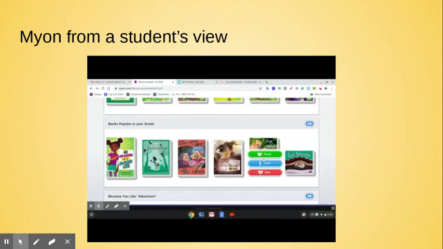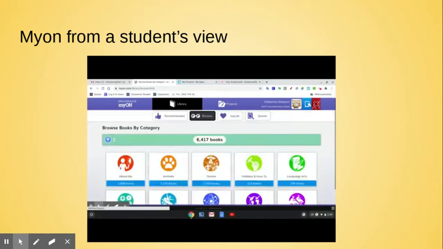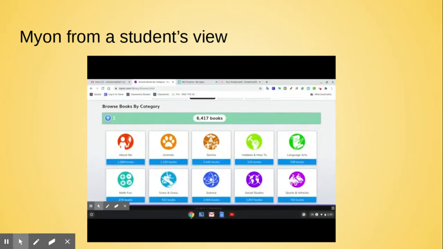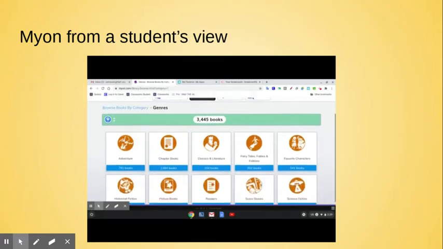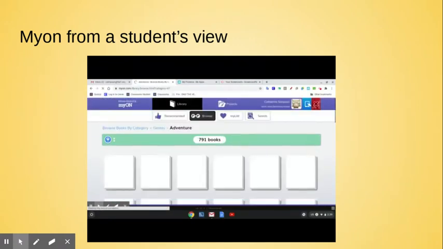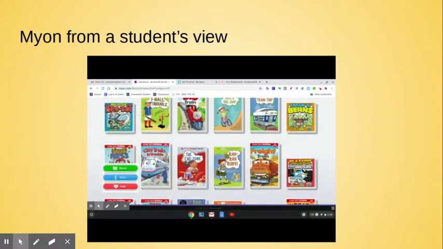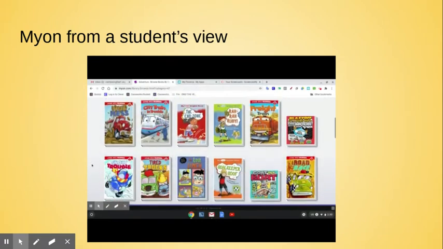Next option is to browse. This is about the equivalent of going and walking around the library and looking at the different shelves. So let's say you want to go to genres, see what books are in there. You can see all kinds of different genres, all the different topics. So let's go on an adventure. I feel like going on an adventure, don't you? And once again, these are sorted by level and by your recommendations. Although here it's a little bit less of the recommendation and more of that Lexile level. So you can also go and take the AR quiz.